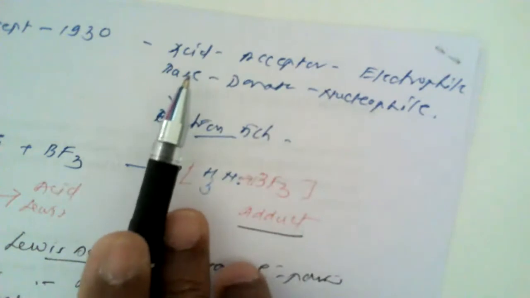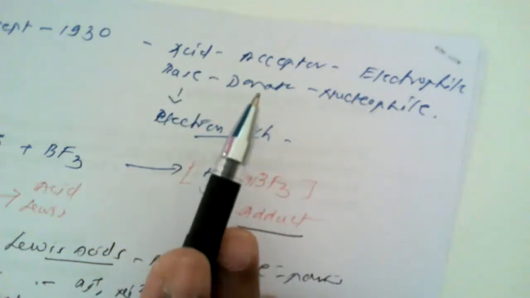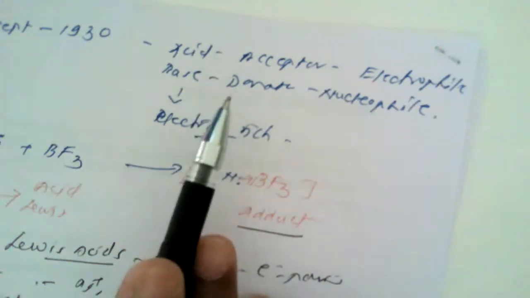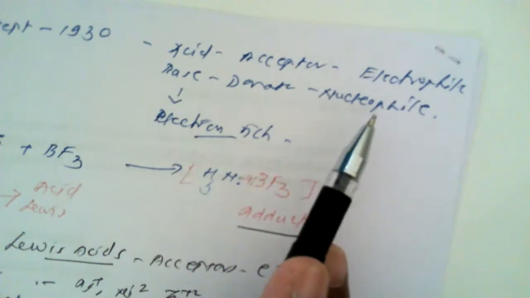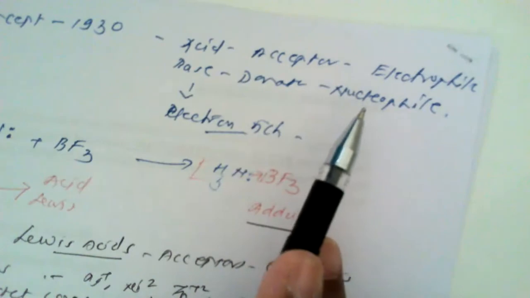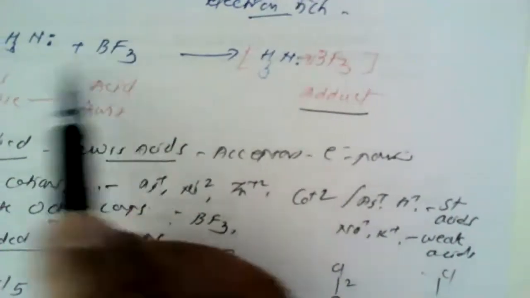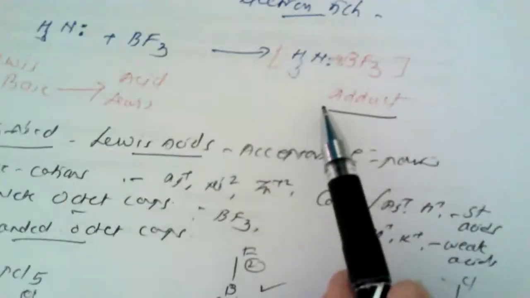While bases are those substances which can donate their electron pairs to an acid, and as they are electron rich, they are known as nucleophiles. Nucleophile means they always have attraction for the nucleus. Here we have given the example of boron trifluoride, which accepts the electron pair from ammonia so as to form the adduct.